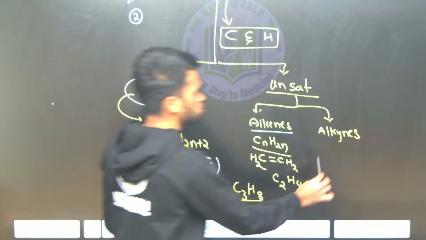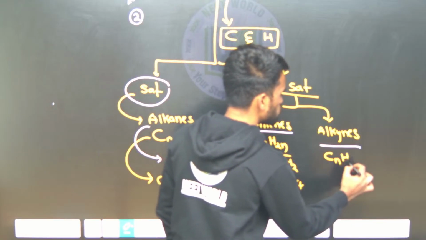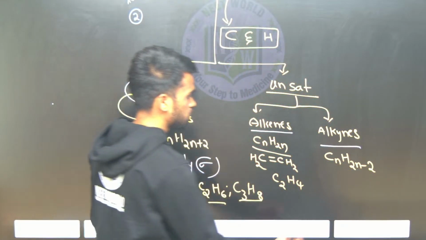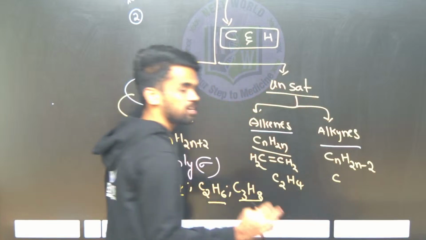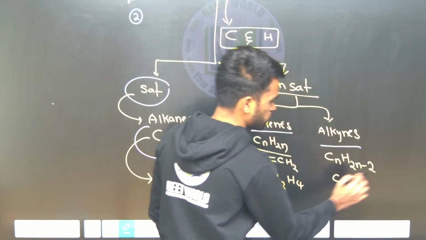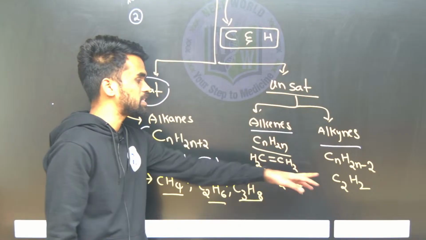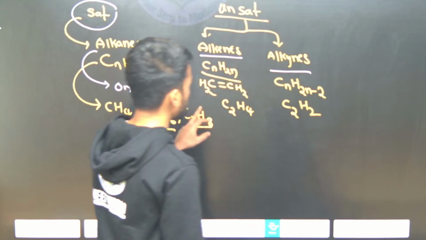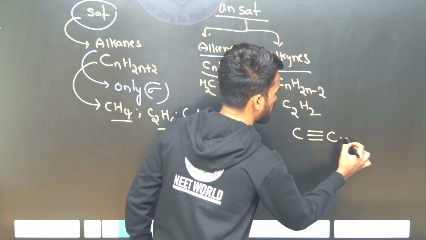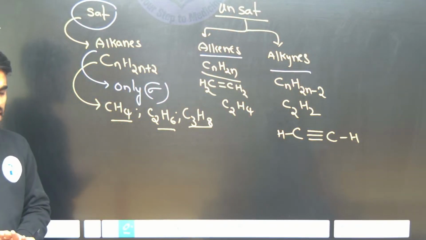When it comes to alkynes, the general formula is CnH2n-2. The simplest example is also possible with 2 carbons: C2H2n-2 means 2 times 2 is 4 minus 2, that is 2, so C2H2, that is ethyne. In alkynes there will be one sigma bond and two pi bonds between the two carbon atoms.